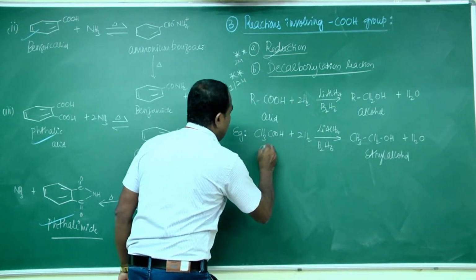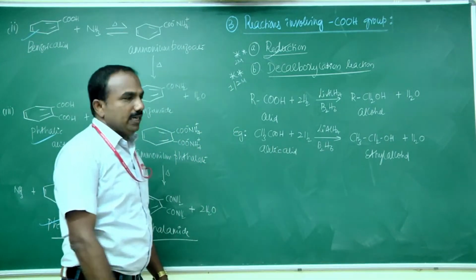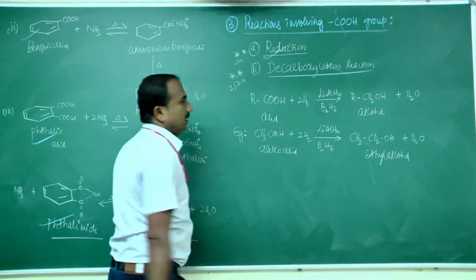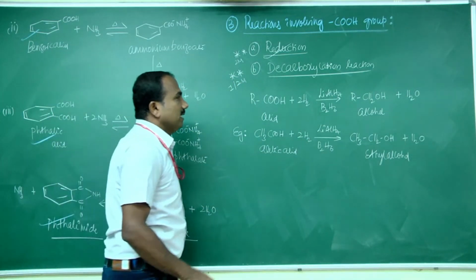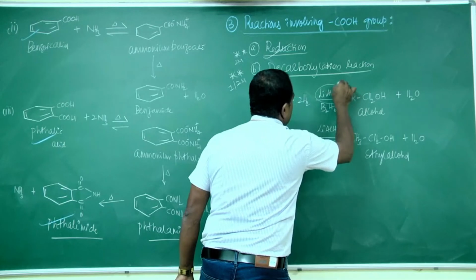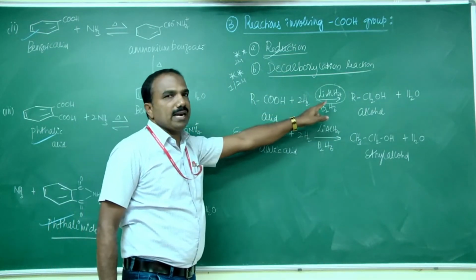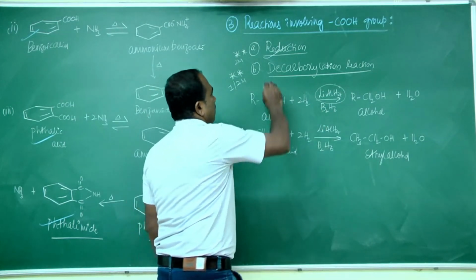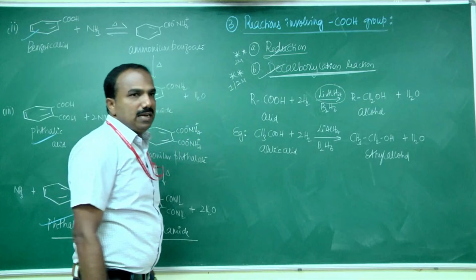This is acetic acid, or the IUPAC name for acetic acid is ethanoic acid, which on reduction gives ethyl alcohol. This is the reduction reaction, and it is important. If asked to name the reducing agent used in the reduction of carboxylic acid to alcohol, you have to write lithium aluminum hydride or diborane.